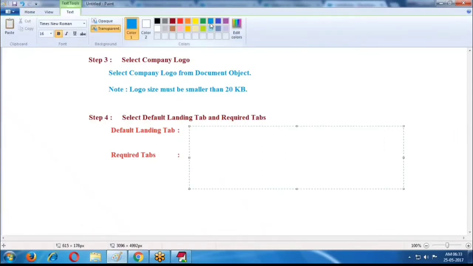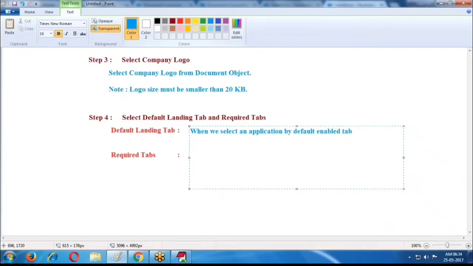Now, when we select an application, by default the enabled tab is shown.